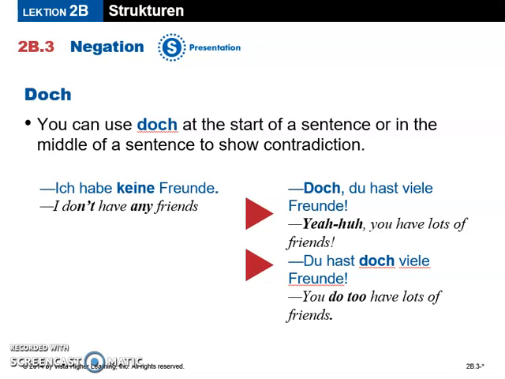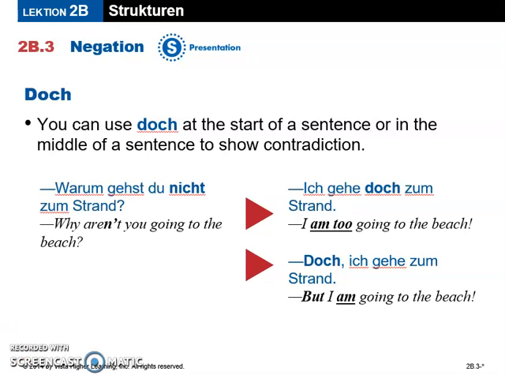One more example slide to move on to. Warum gehst du nicht zum Strand? Why aren't you going to the beach? And then you would respond with, if you wanted to use doch, I am too going to the beach. Ich gehe doch zum Strand. Or you could start with it and say, doch, ich gehe zum Strand. It's like saying, but I am going to the beach. So these are some examples on how we use doch in context and how we would translate them in English in the best way possible.